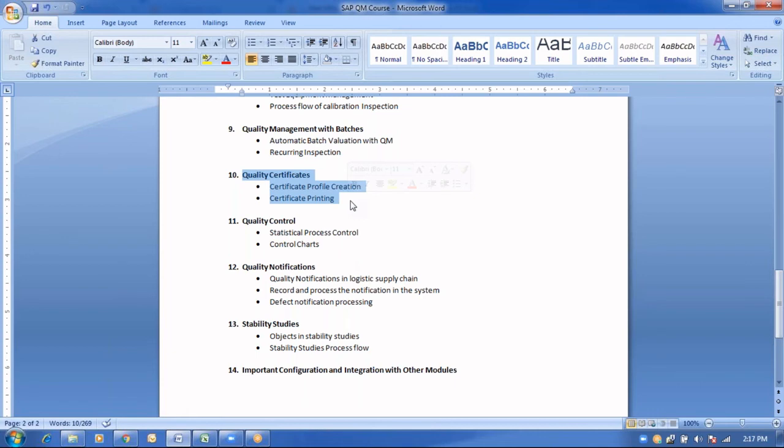At that point, the customer will expect some warranty, or they may expect a certificate of analysis, which conveys that the product we manufactured is in line with quality compliances, market conditions and market standards. So how we generate the certificate of analysis in the SAP system, and how that helps integrate the business with external markets, we will see as part of the quality certificate chapter.